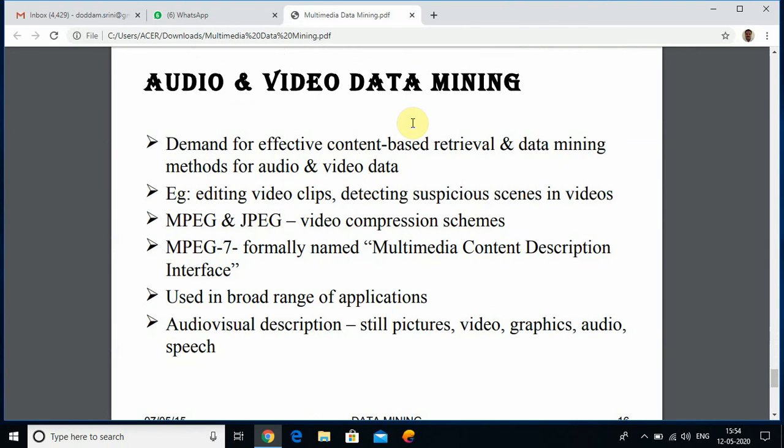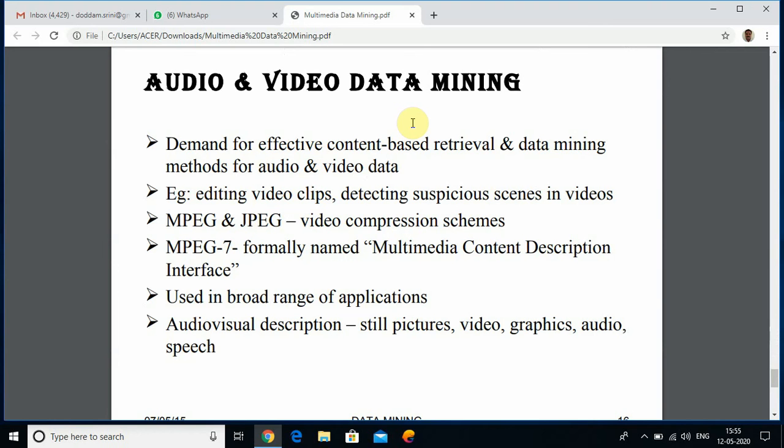The last method is audio and video data mining. There is demand for effective content-based retrieval and data mining methods for audio and video data. Nowadays we generally listen to music with the help of audio or video, so much data is available in audio and video formats.